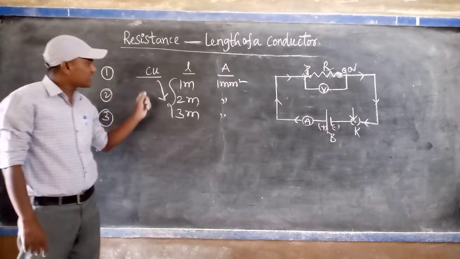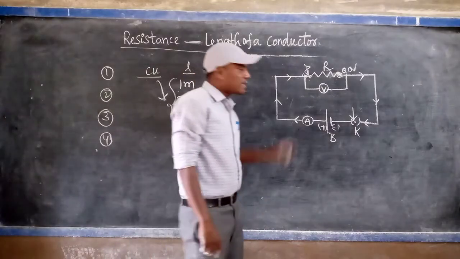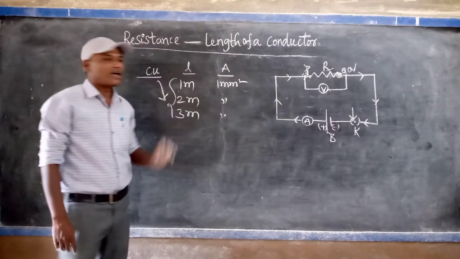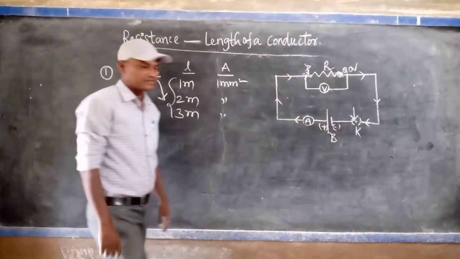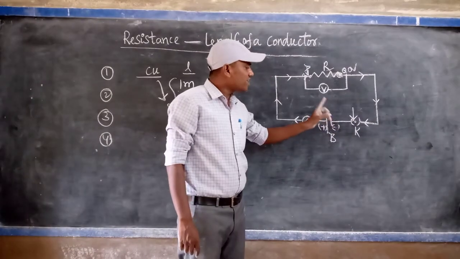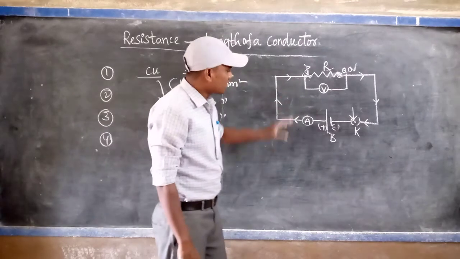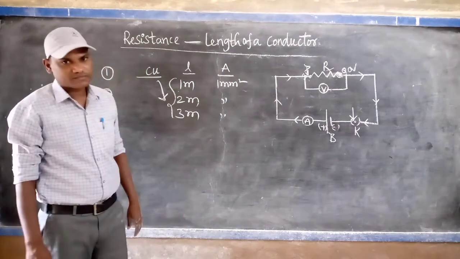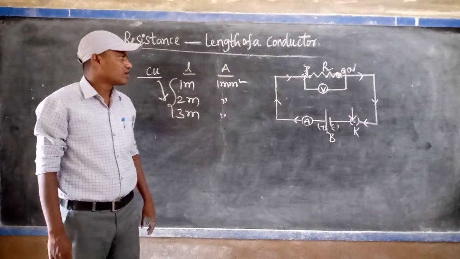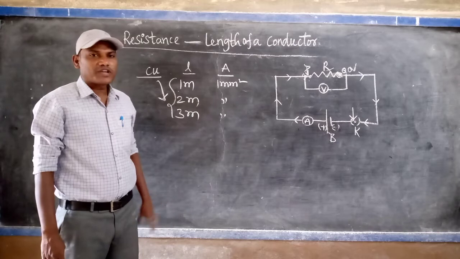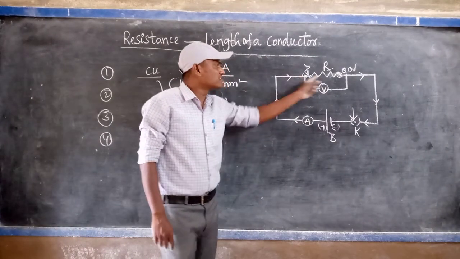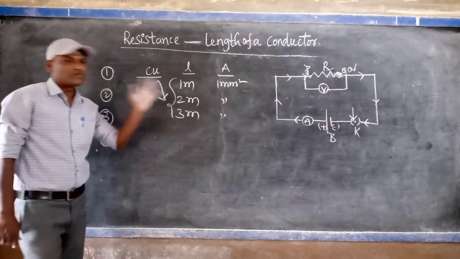First of all, we take 1 meter length of the copper wire. It is placed between the PQ gap in the circuit and we keep the constant voltage in the battery. Now the key is closed in the circuit and the current will be passing through it. Allow the current in the circuit by closing the key. At that time you note the reading in the ammeter, which is how much current is passing through the 1 meter length of the wire.